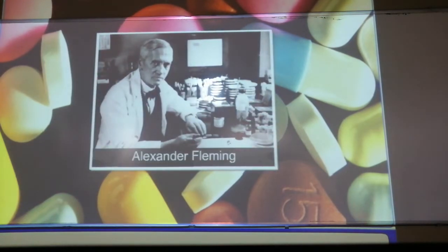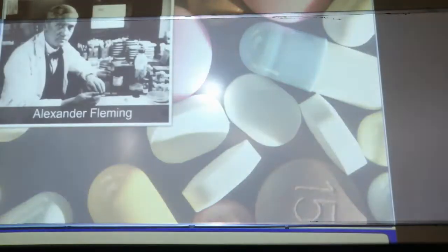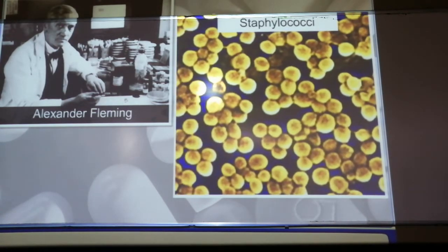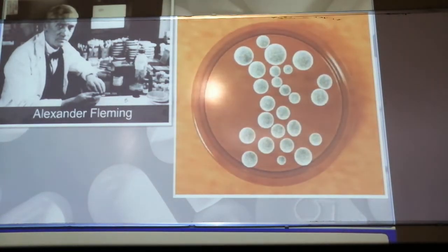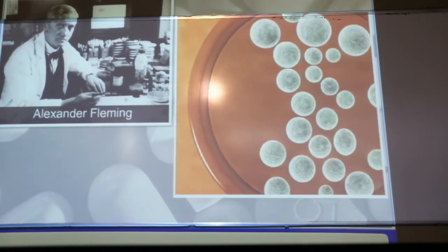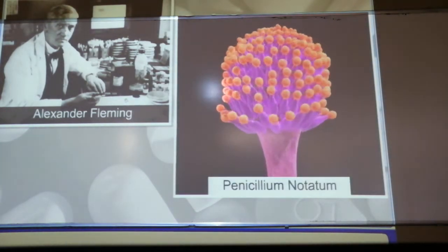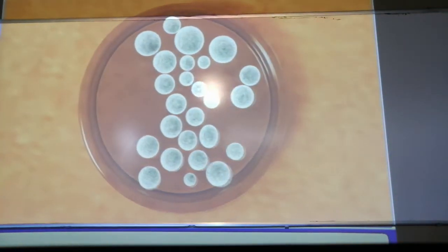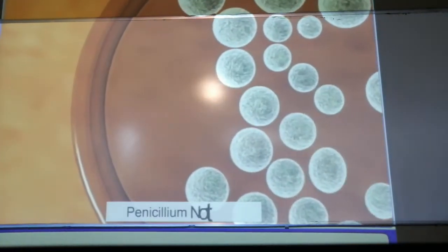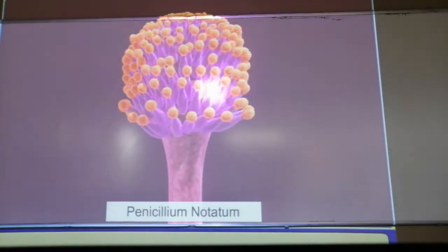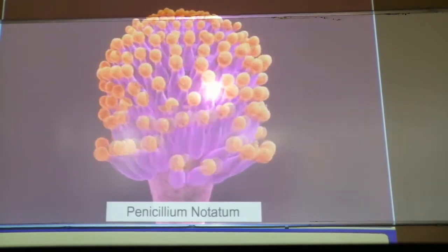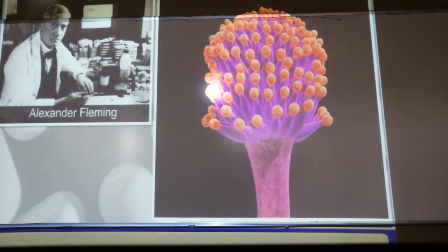Now, the commonly used antibiotic penicillin was discovered by the scientist Alexander Fleming. He was working on staphylococcus plates, around which staphylococci could not grow. He found that it was due to a chemical produced by a mold, Penicillium notatum. This Penicillium notatum produces a substance, penicillin, and this was the reason it would not allow other organisms to grow there.